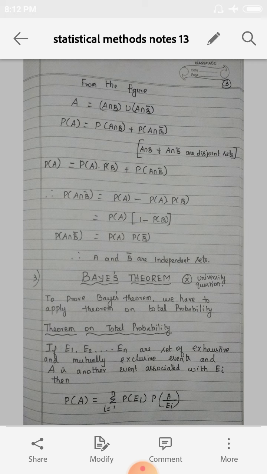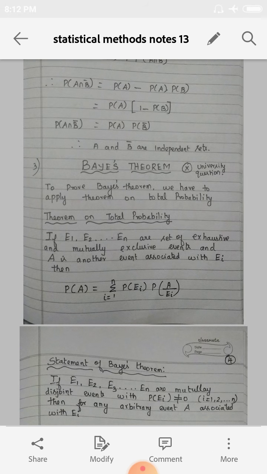We already saw this theorem in the earlier classes. So 1 minus P of B is nothing but P of B bar. So P of A intersection B bar is equal to P of A into P of B bar. That is nothing but A and B bar are independent sets.